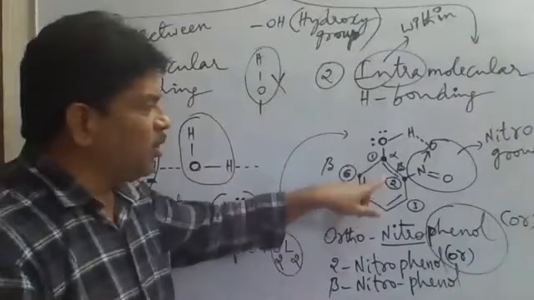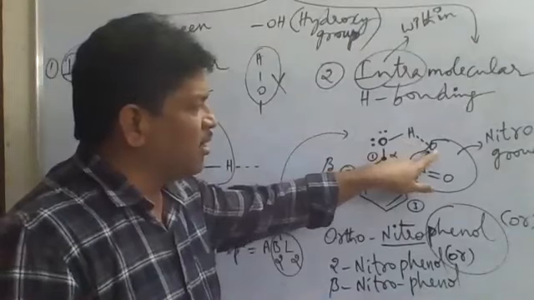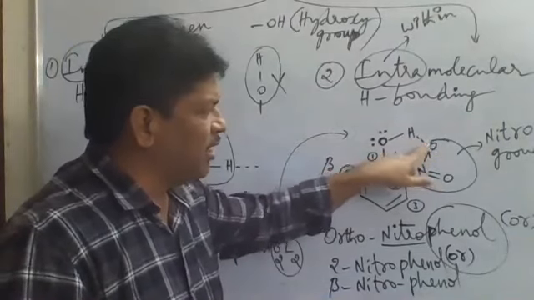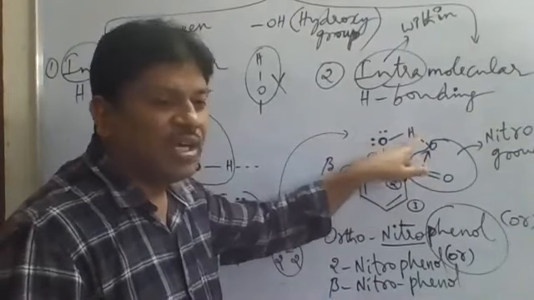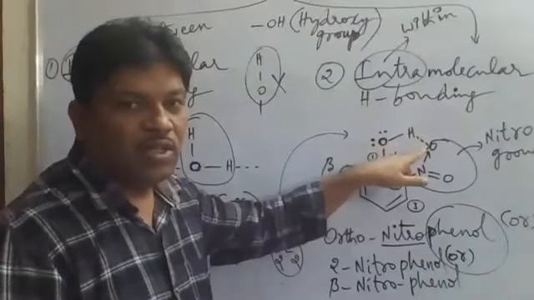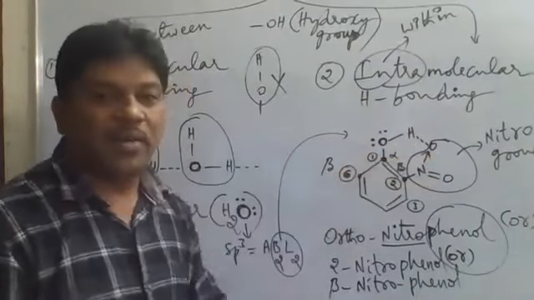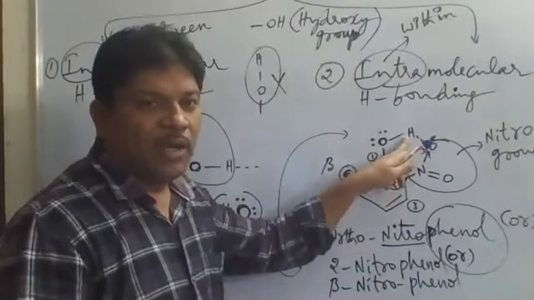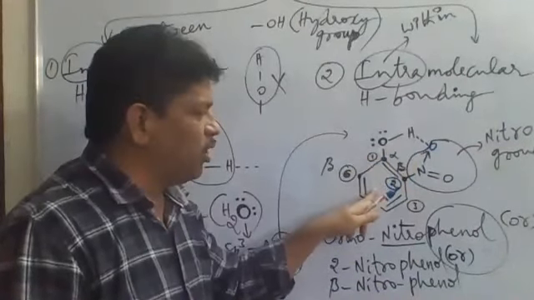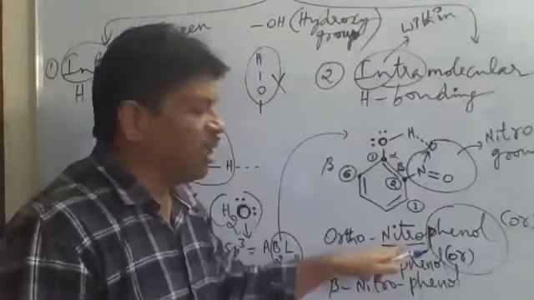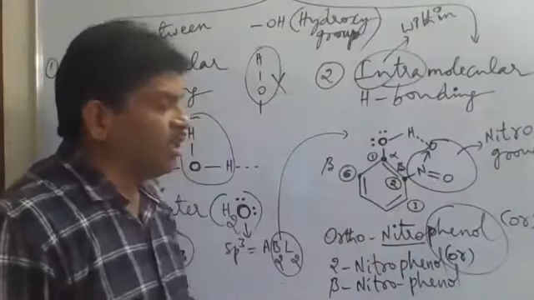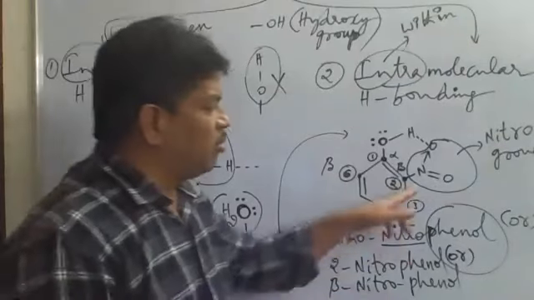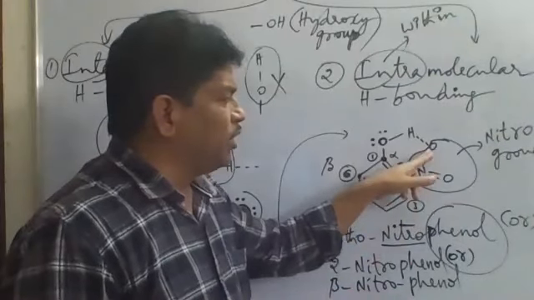So in this molecule, what happened between the oxygen atom and the H atom? Between oxygen and H, there is weak hydrogen bonding. The hydrogen is of this molecule, and the oxygen also is of this molecule. In the NO2 group, how do we write it? N double bond O is there, and N dative bond O is there.